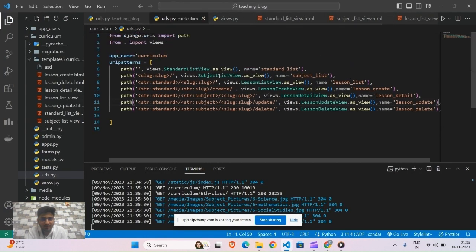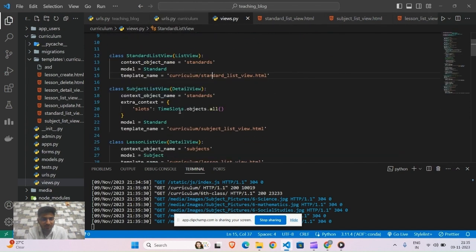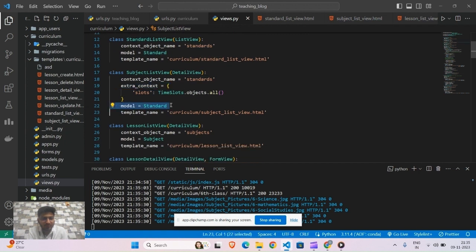Now I will explain the subject list view class. In the subject list view class we have used DetailView, and we have provided the context object name as standards, the model Standard, and the template subjectlistview.html. So now I will explain the subject list view template.